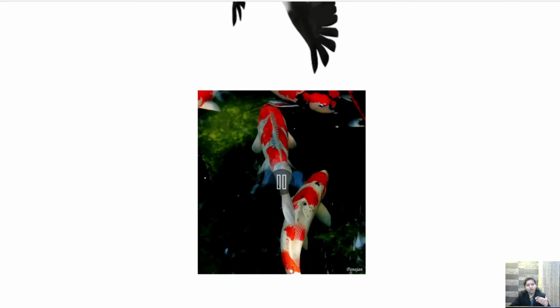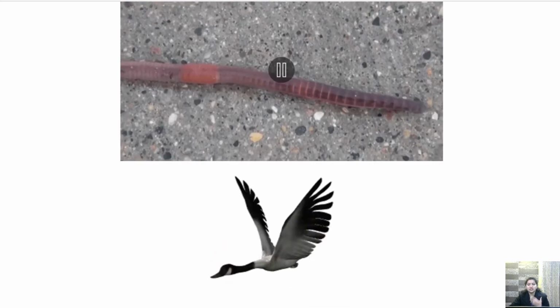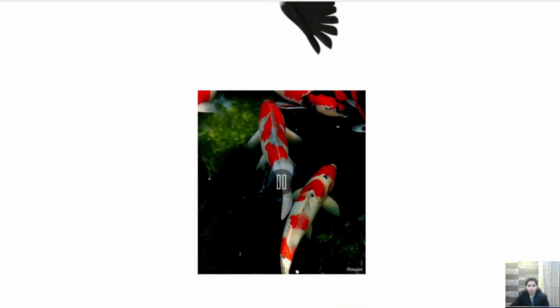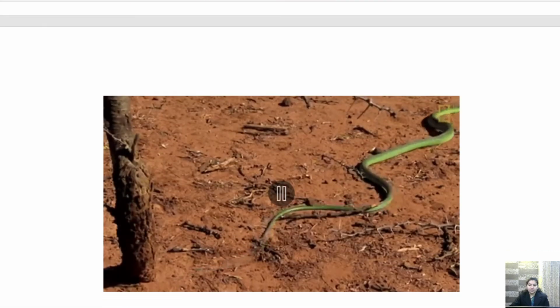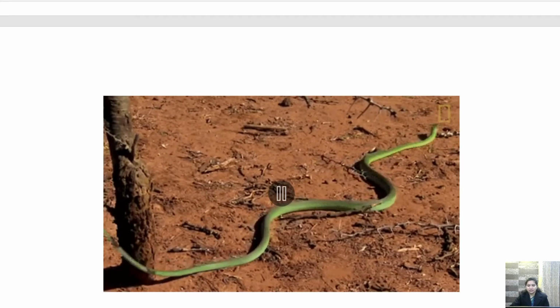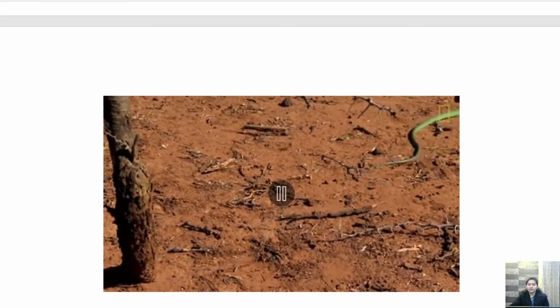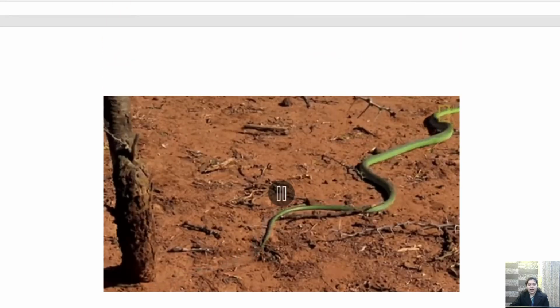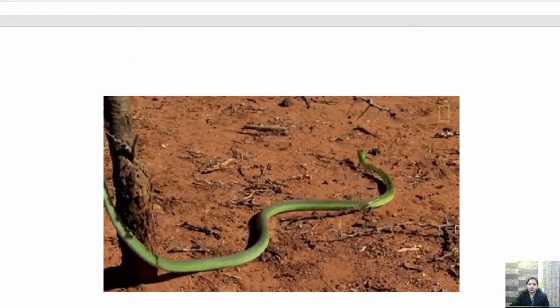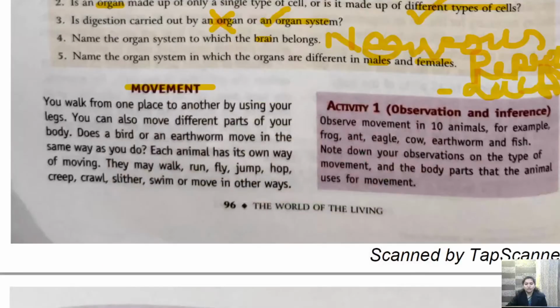And there is a difference in their body structure also. Then snake, they slither. The pattern of movement of a snake is entirely different. And we have a different type of movement. So the pattern of movement is different in different organisms.